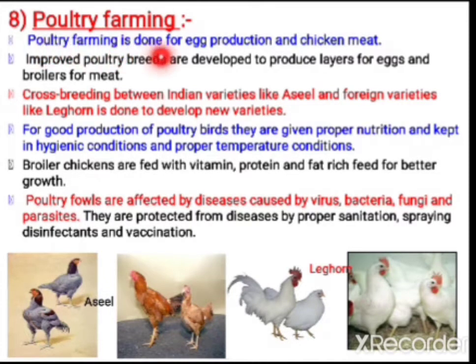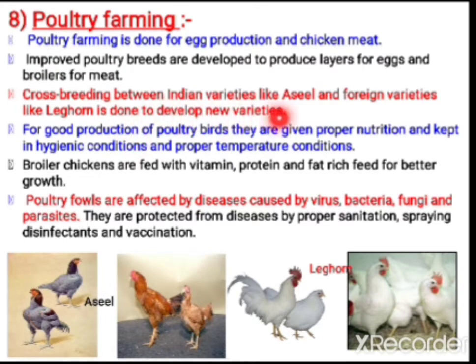Actually the poultry farming is done for egg production and for chicken meat. So the egg yielding hens are known as layers, and from where do we get meat? They are known as broilers. So maybe it is layers or broilers. So we have to get the improved poultry breeds, then only the egg yielding will be more and the meat yielding also will be more.